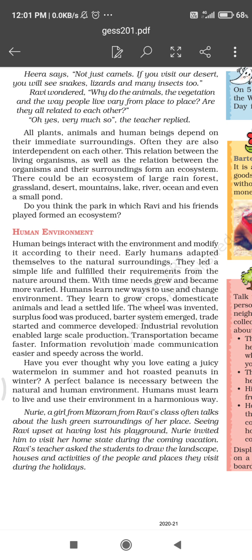So that is all in the chapter. I hope you revise the chapter.